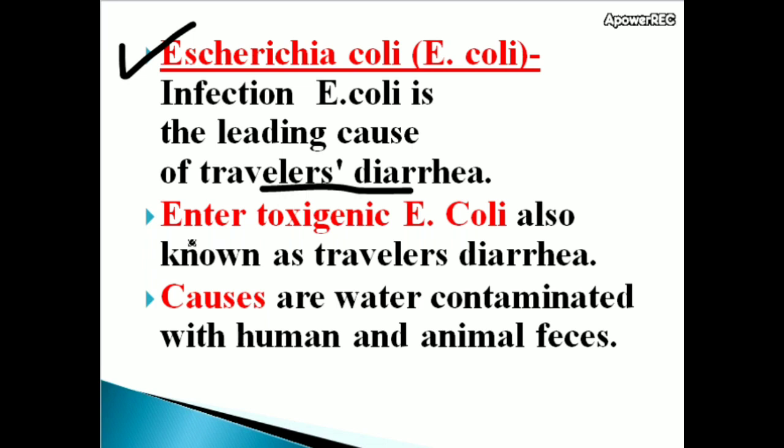Enterotoxigenic E. coli, also known as traveler's diarrhea. So always traveler's diarrhea is related to enterotoxigenic E. coli. Causes of traveler's diarrhea are water contaminated with human and animal feces.